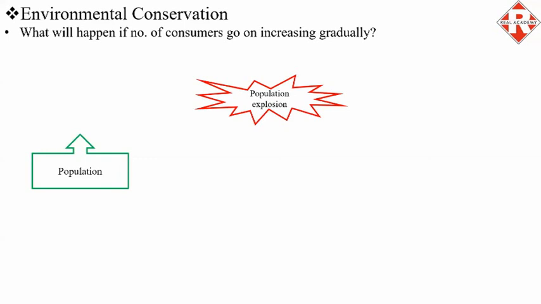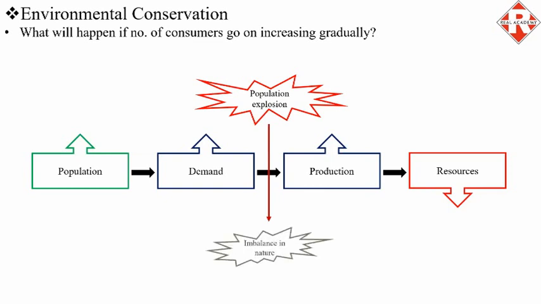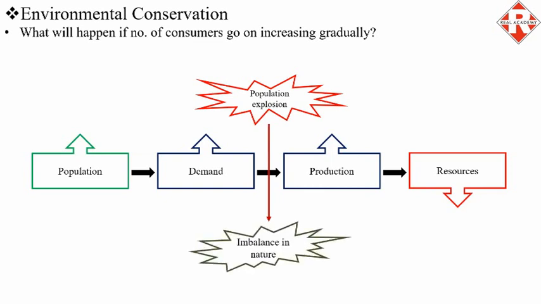As population increases, the demand for goods increases. This leads to increase in production, which ultimately leads to decrease in resources or pressure on natural resources. Thus, indirectly, population explosion causes imbalance in nature.